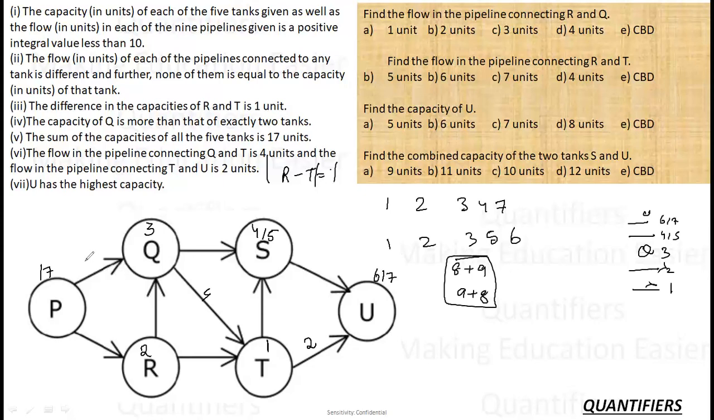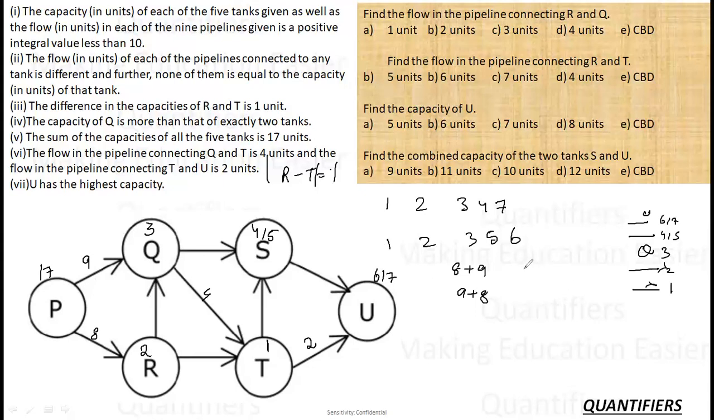Let's take the case 9 and 8. Now let's try to see what the feasible possibilities are, and whether the arrangement is correct or not. So if I am taking 9 and 8, 8 is going here. So 2 is getting held in R and 6 is flowing out of it.